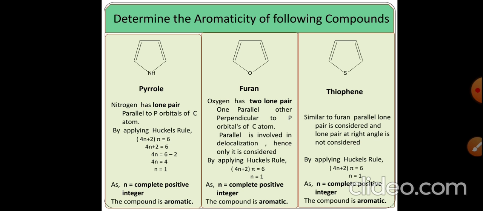Thiophene. This is similar to furan. The parallel lone pair is considered, and the lone pair which is at a right angle is not considered, because sulfur also contains two lone pairs of electrons. By applying Huckel's rule of aromaticity, 4n plus 2 pi is equal to 6. Therefore n is equal to 1. n is a complete positive integer. Therefore the compound is aromatic.